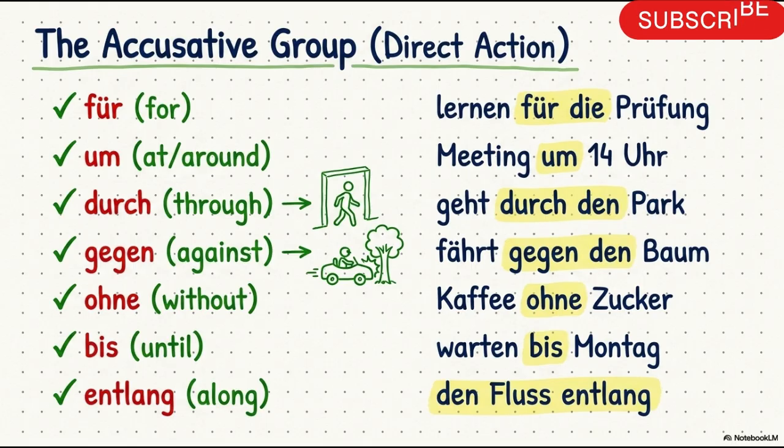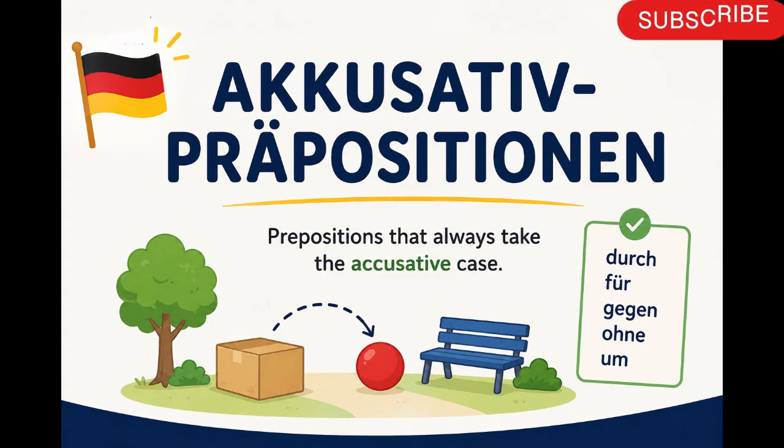You need to memorize this list of accusative prepositions: durch, which means through; für, for; gegen, against; ohne, without; um, at or around; bis, until; entlang, along. We will see them one by one with examples so that you understand.